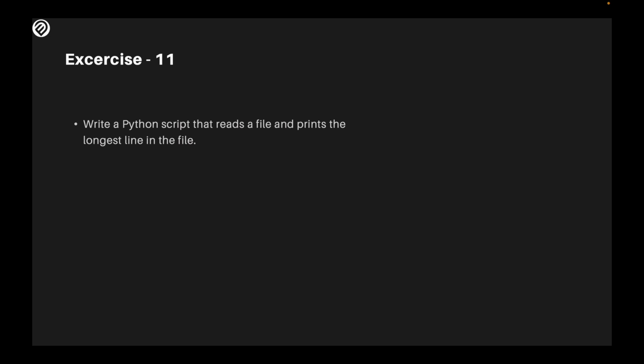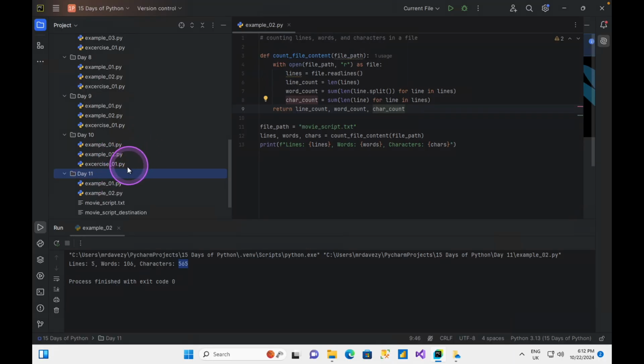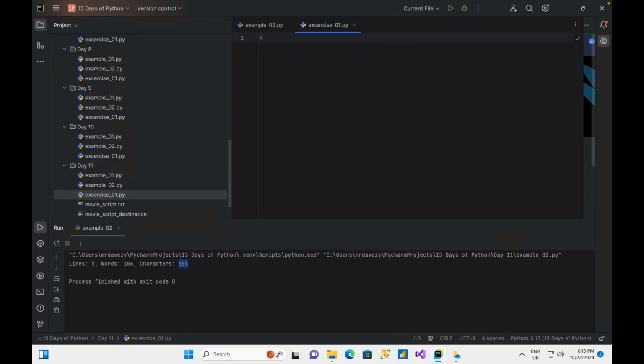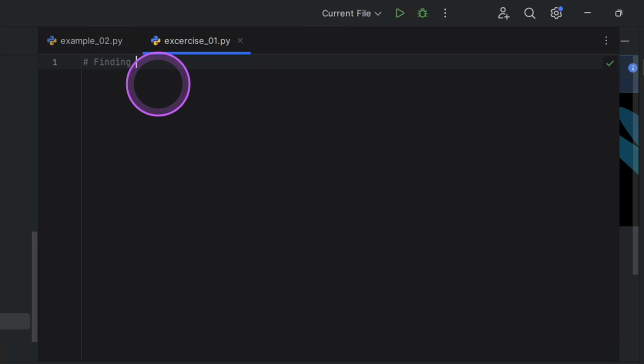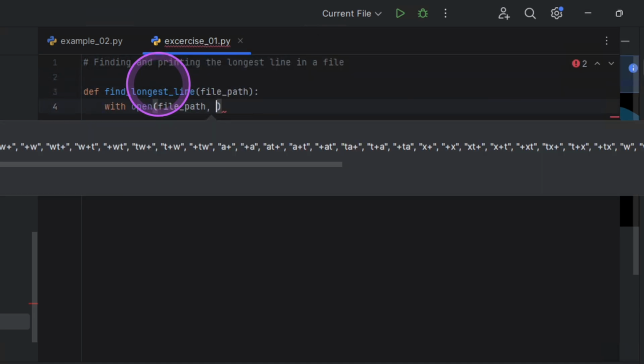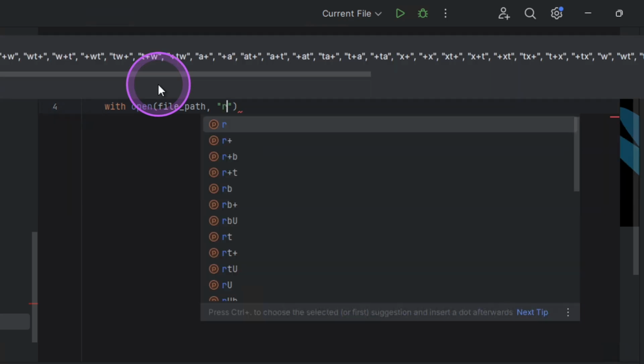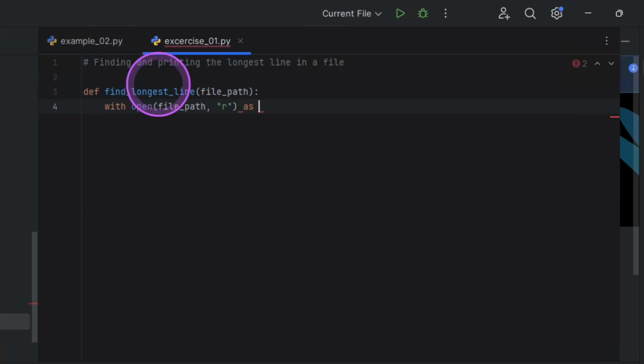And I'm going to be moving over to my environment. I'm going to call this exercise 1. This is going to be finding and printing the longest line in a file. I'm going to be defining a function to do that, and I'm going to call the function find_longest_line, giving it a name, and I'm going to be taking the file path from the user, opening the file, and I'm going to read it. The mode is read. I'll give it an alias as file.